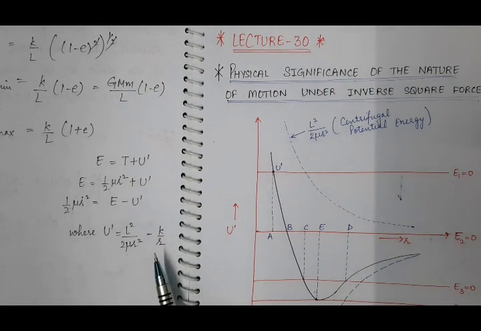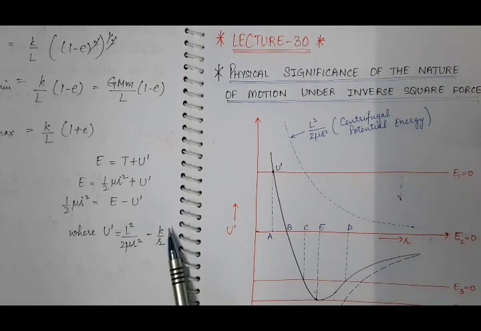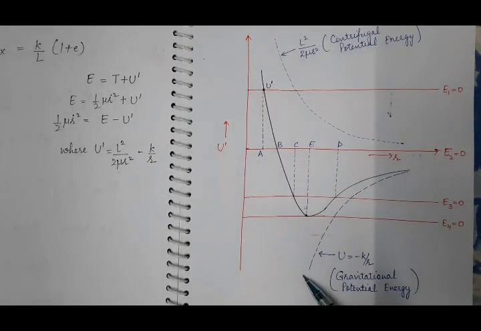It means when you increase r, this k by r factor will decrease, means it is becoming less negative. When r was small, its value was large, it means it was more negative, and more negative value lies here.